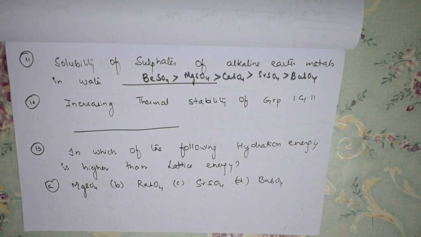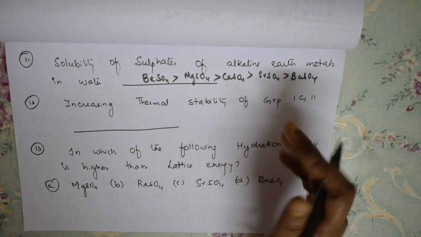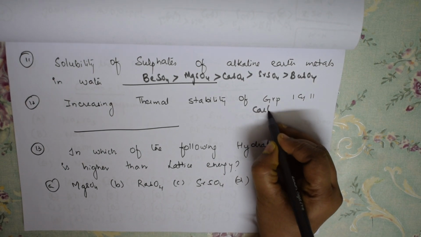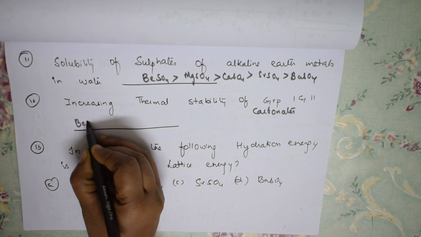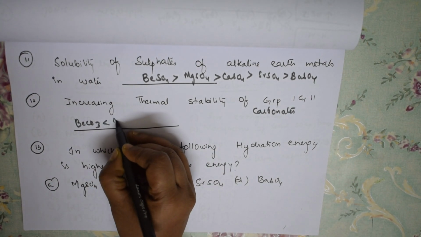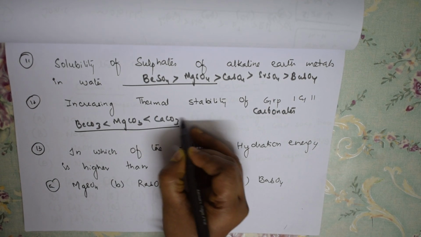Now, increasing thermal stability. Whenever you're talking about thermal stability, basically remember the group 1 and 2 carbonates. So with carbonates, beryllium carbonate is lesser than magnesium carbonate, lesser than calcium carbonate, and so on.